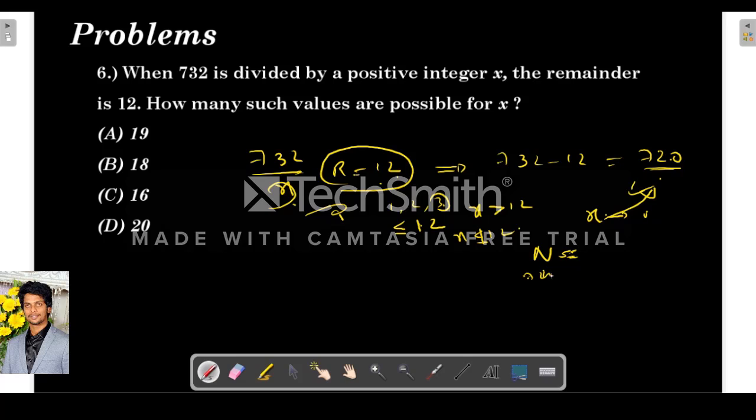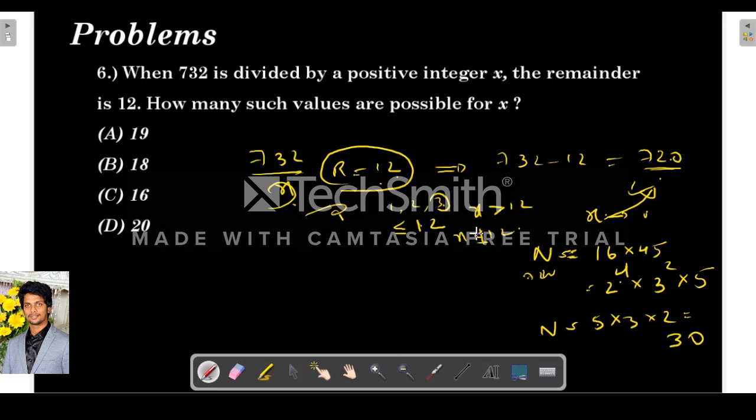So n, which is 720, can be written as, as I told you, 16 into 45. So 16 means 2 power 4, into 45 means 9 is 3 square, into 5. So what is the number of factors? 4 plus 1 into 2 plus 1 is 3 into 1 plus 1 is 2. So the total number of factors is 30.